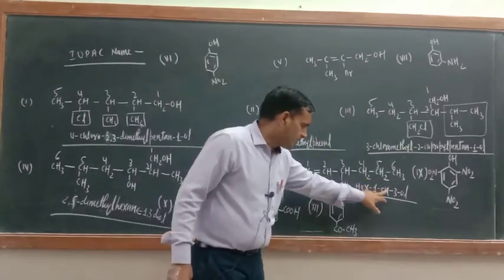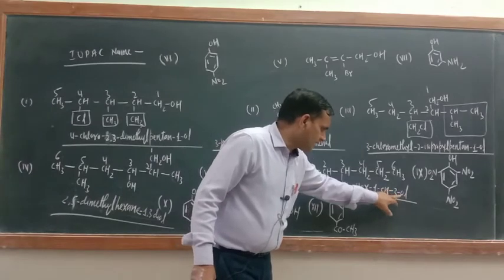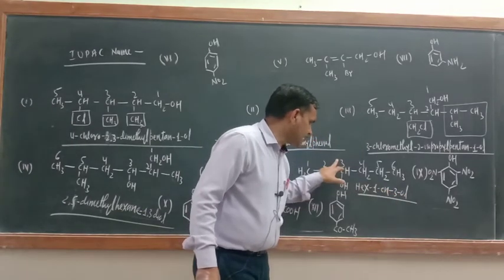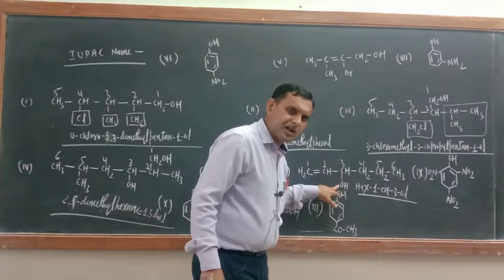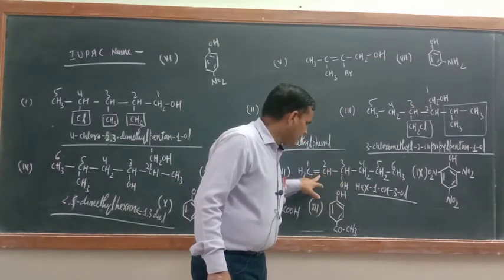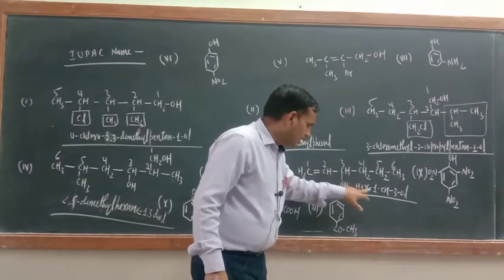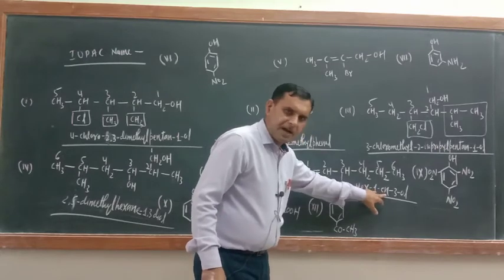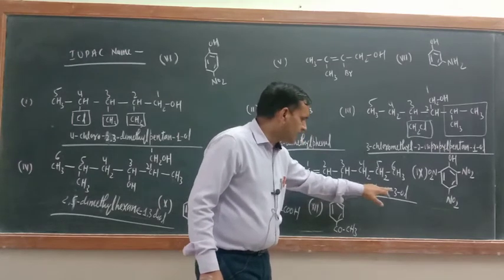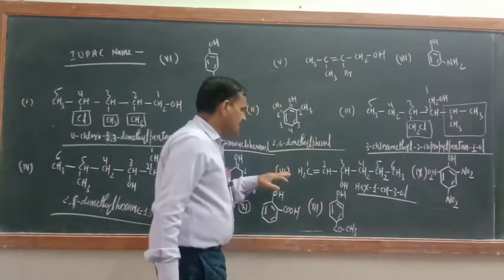So just see, this is primary suffix, this is secondary suffix, in between position 3 has come, that is indicating functional group OH, and here the double bond position is between word root and primary suffix, hex 1 yn 3 ol. Okay, this is 6 number.